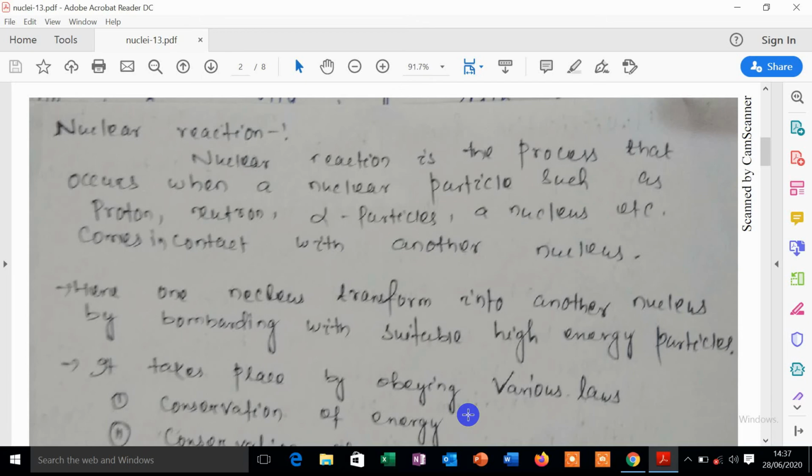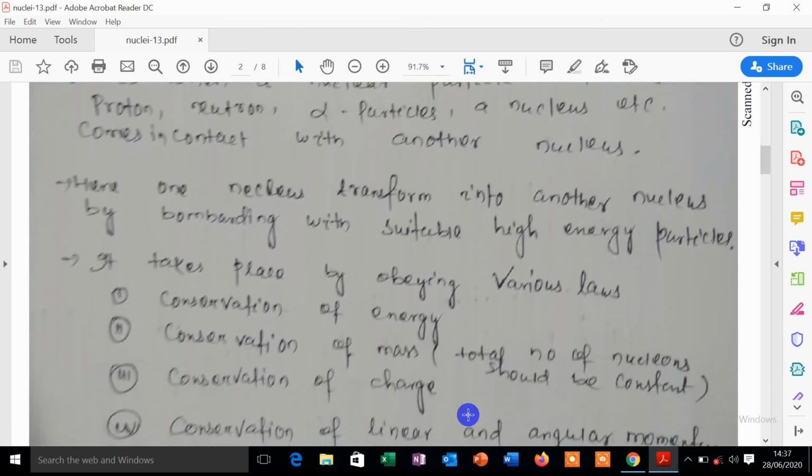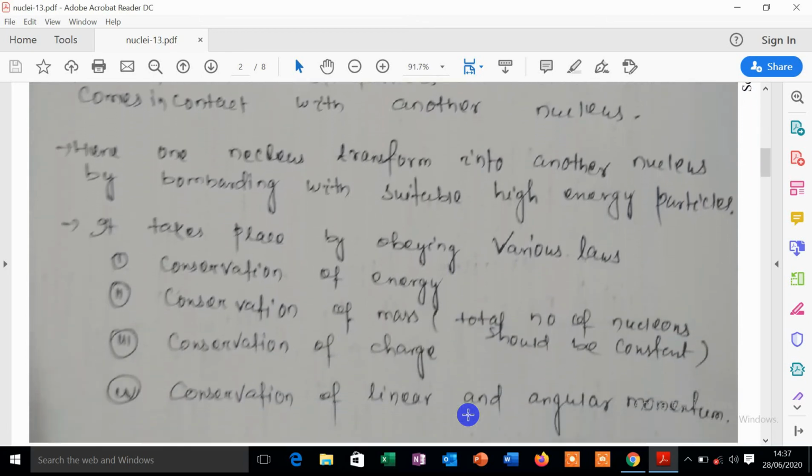And when the nuclear reaction occurs, what happens? It takes place by obeying various laws. That means the conservation of energy will occur: the energy of the reactant is equal to the energy of the product. Conservation of mass also occurs. That means the mass of the reactant is equal to the mass of the product, so the total number of nucleons should be constant.